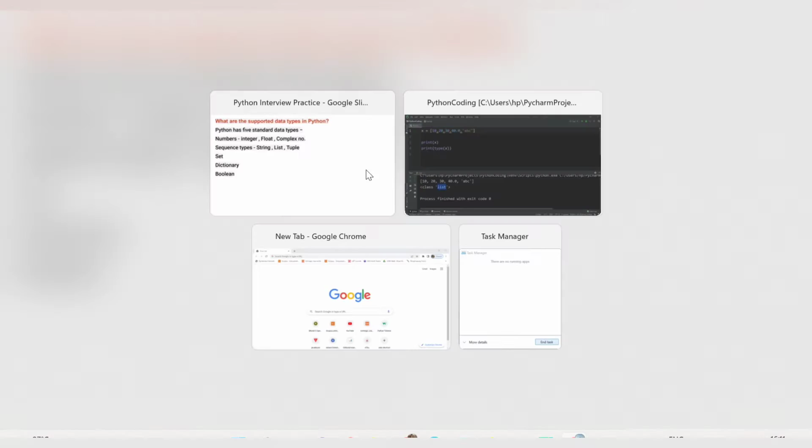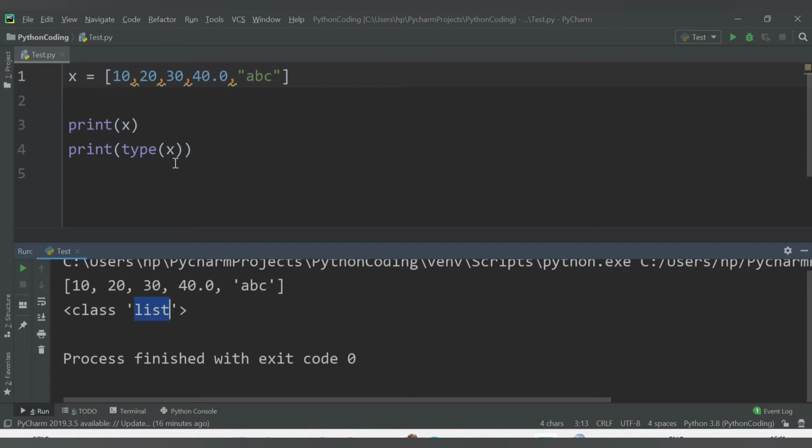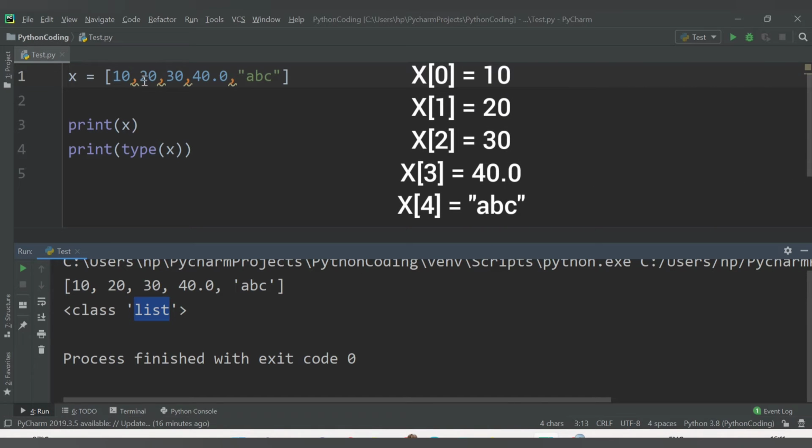Another one is tuple. But before moving to tuples, here I want to cover another concept. You can also access any particular element from this list with the index number. So these are ordered elements. Like first you stored 10, so this will be stored at 0th position. Then the second element will be stored at first position. Third element will be stored at second position. So positioning starts from 0.